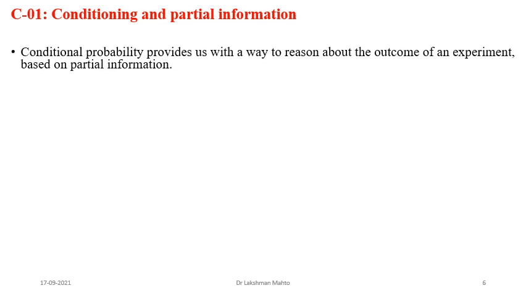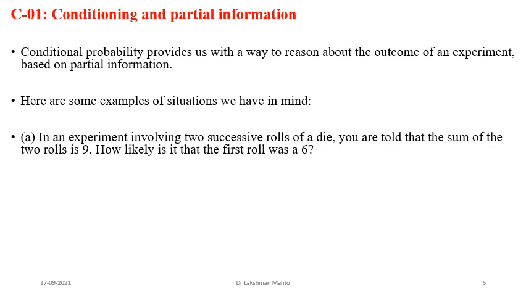So that conditioning approach I will discuss here. Conditional probability provides us with a way to reason about the outcome of an experiment based on some partial information. Here are some examples of sources of partial information. In an experiment that involves two successive rolls of a dice, you are told that the sum of the two rolls is 9. That is the partial information. Then you have to find how likely it is that the first roll is 6.